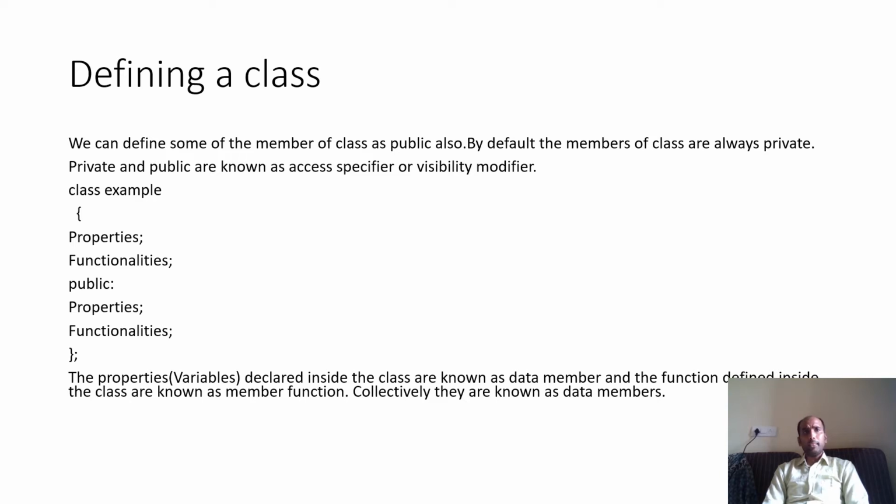So in the syntax you can see, class example, properties and functionality. By default these all will be private. If you want to write private, you can write, and always remember in front of private and public a colon always comes. Thereafter I have written public colon, so whatever is written below this public will be public. So a class has two sections, private and public. By default, the properties and functionality are always private. You can define some of its members as public also.